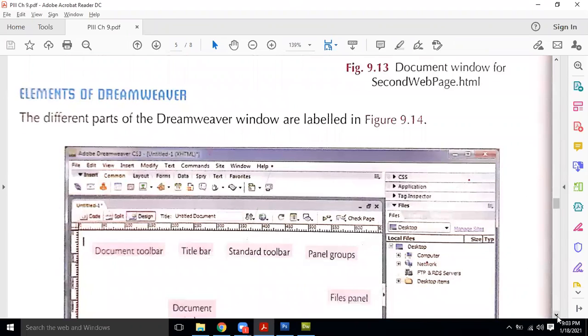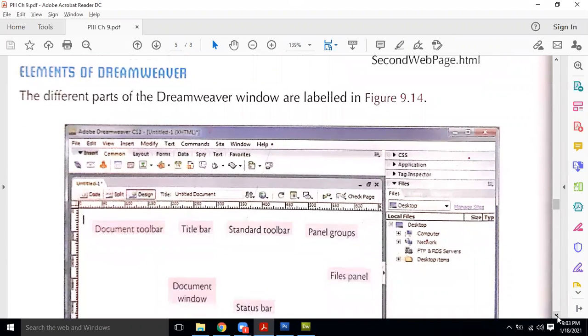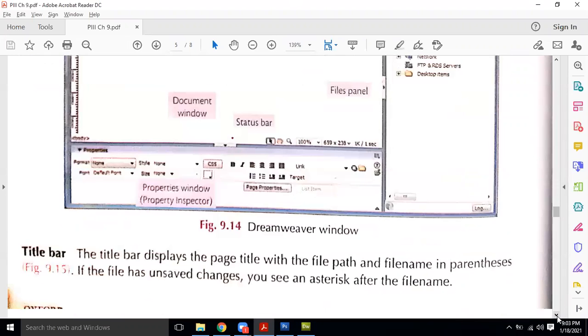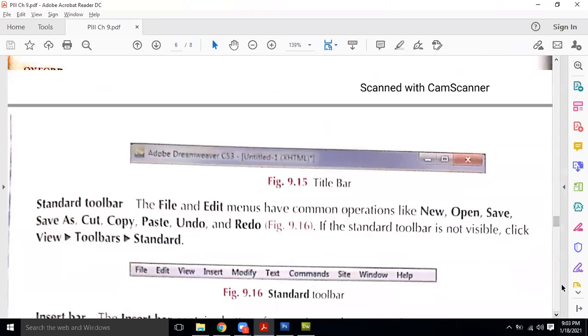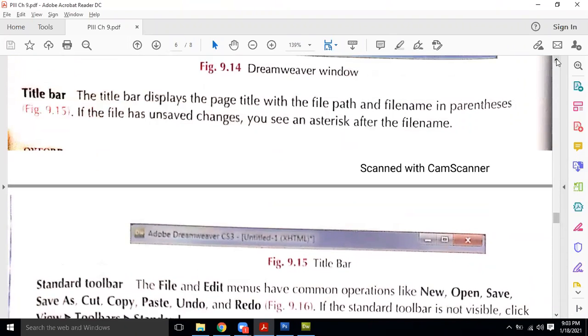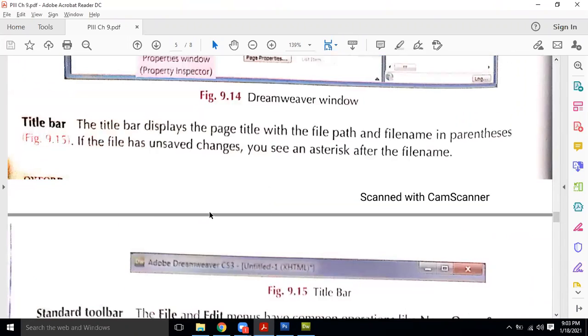You may be asked in the theoretical questions, what are the elements of Dreamweaver? What are the different elements? You may be asked about the title bar, standard toolbar, and different components available in Dreamweaver. The title bar displays the page title with the file path and file name in parentheses. If the file has unsaved changes, you can see an asterisk after the file name.